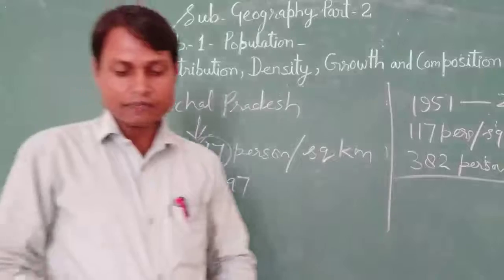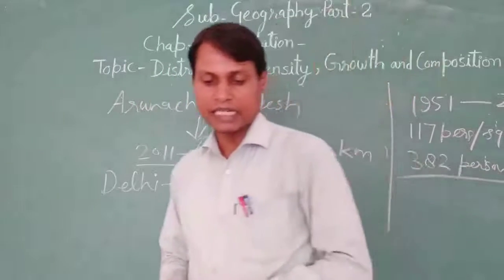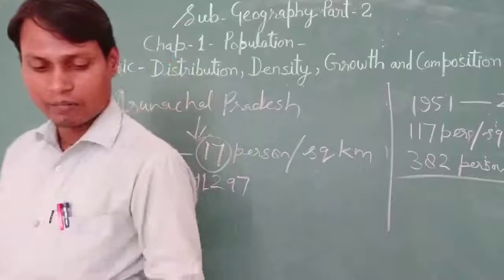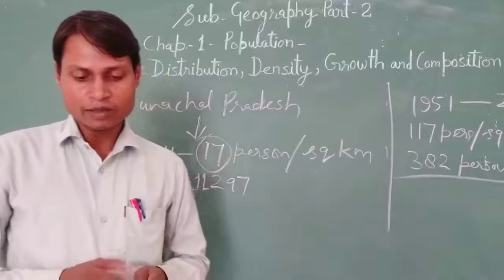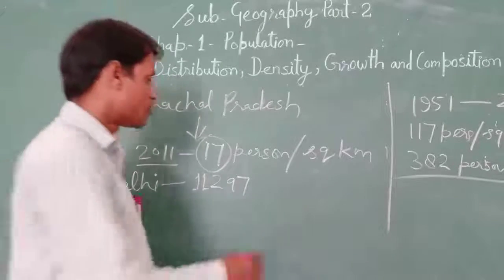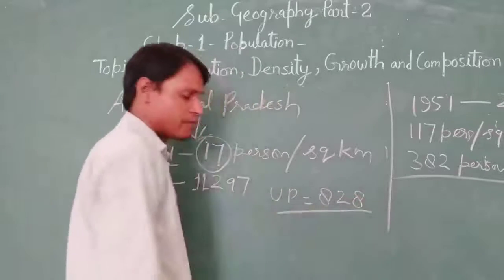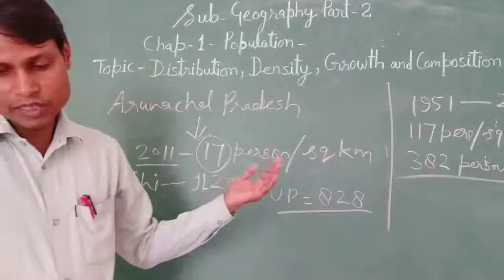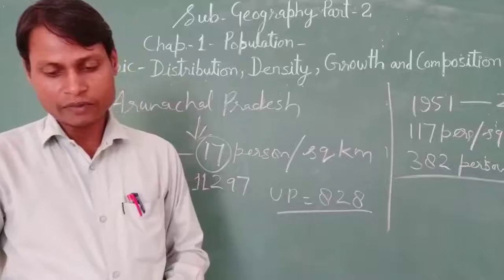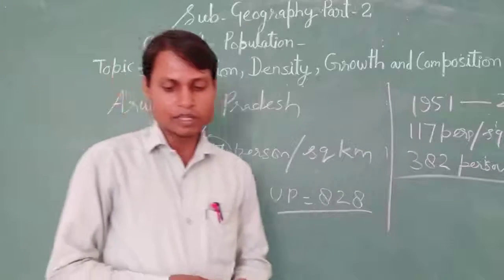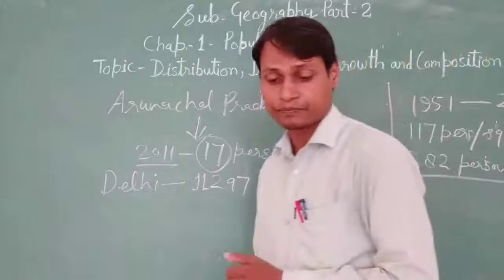Other states besides Arunachal Pradesh and the National Capital Region, Delhi, like Bihar 1102, West Bengal 1029, Uttar Pradesh 828. So our state UP has 828 persons per square kilometer, and other states like Kerala 859, Tamil Nadu 555. The higher density among the peninsular regions is in Kerala and Tamil Nadu. Right.